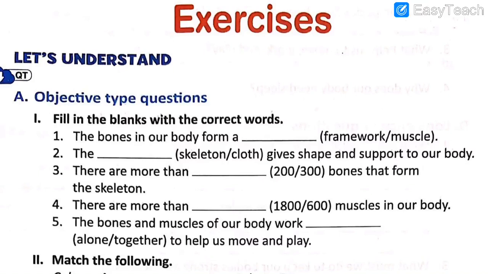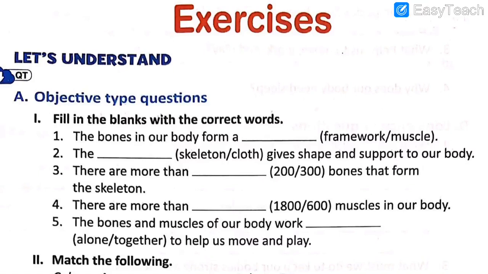Before we start with the exercises of this lesson, I will just tell you in short what are the objectives that we have covered in this lesson, the important points that we have learnt. First, we understood how the skeleton provides support and shape to our body. Second, bones can move only at joints. Third, drinking milk provides calcium for strong bones.